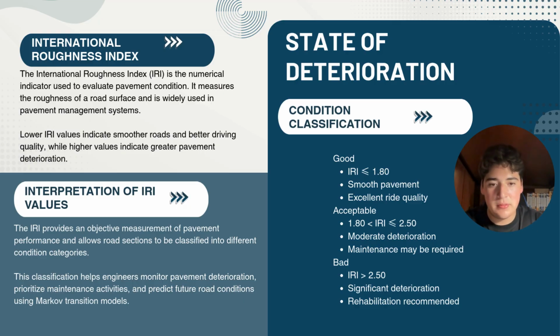If its range is between 1.80 and 2.5, this means that section of the road is acceptable and it has moderate deterioration. Maintenance may be required in the near future. For a bad road, the IRI must be greater than 2.50, which is a significant deterioration in the road, and repair must be done in the short term.